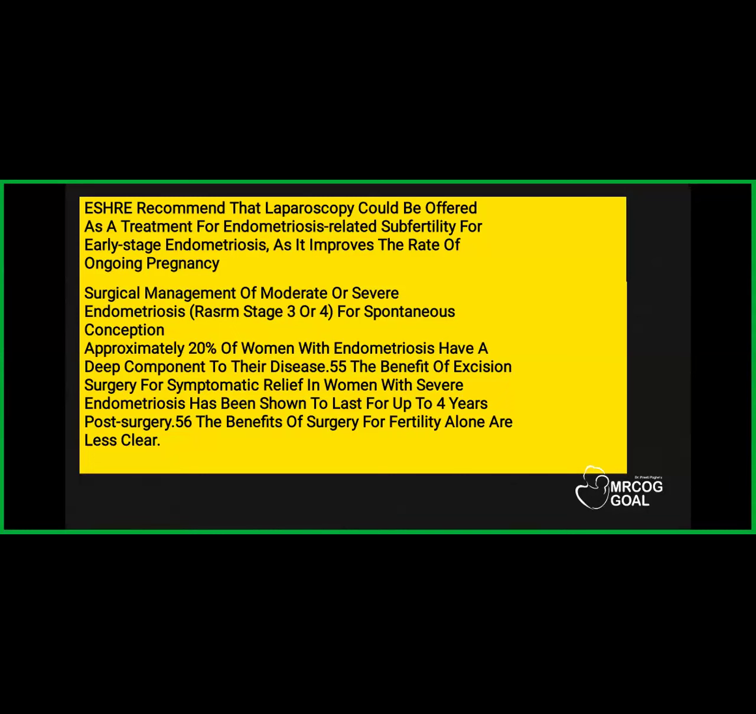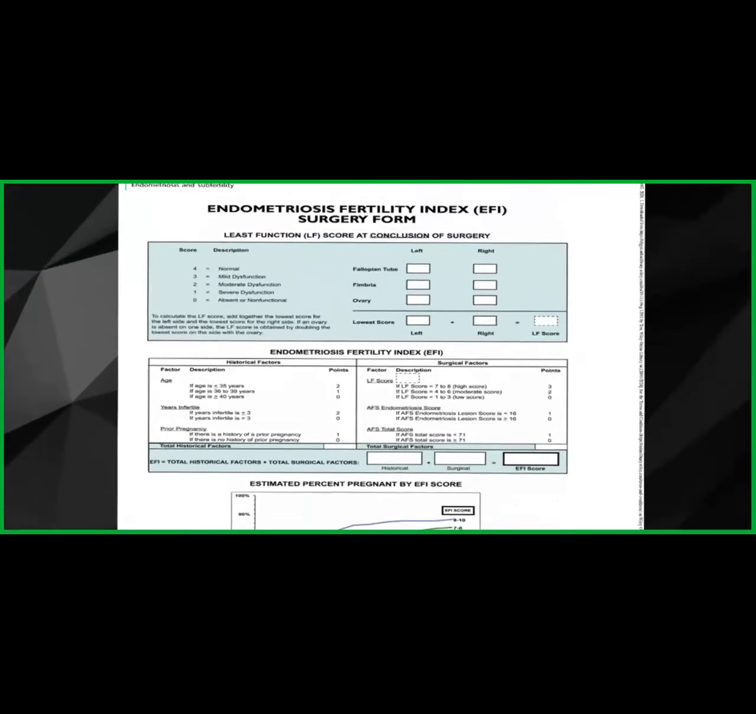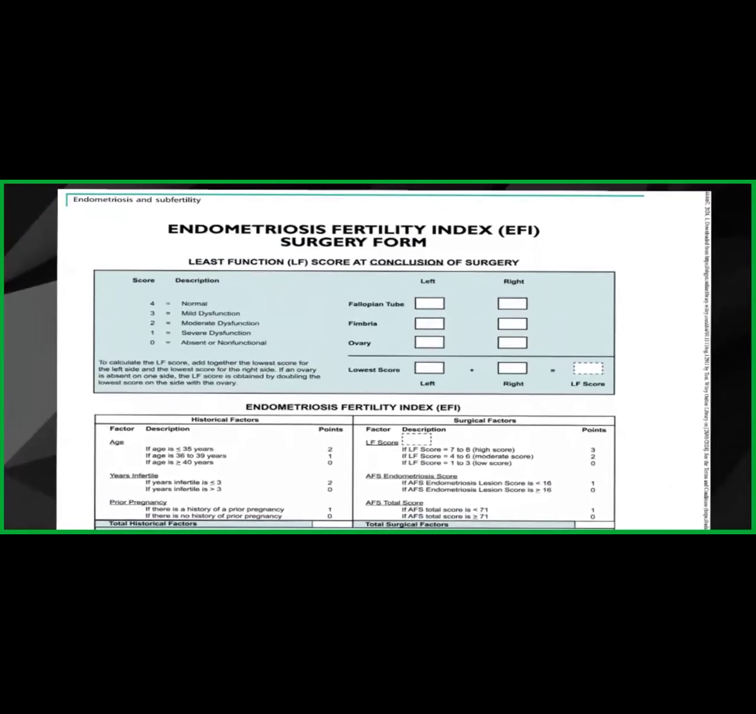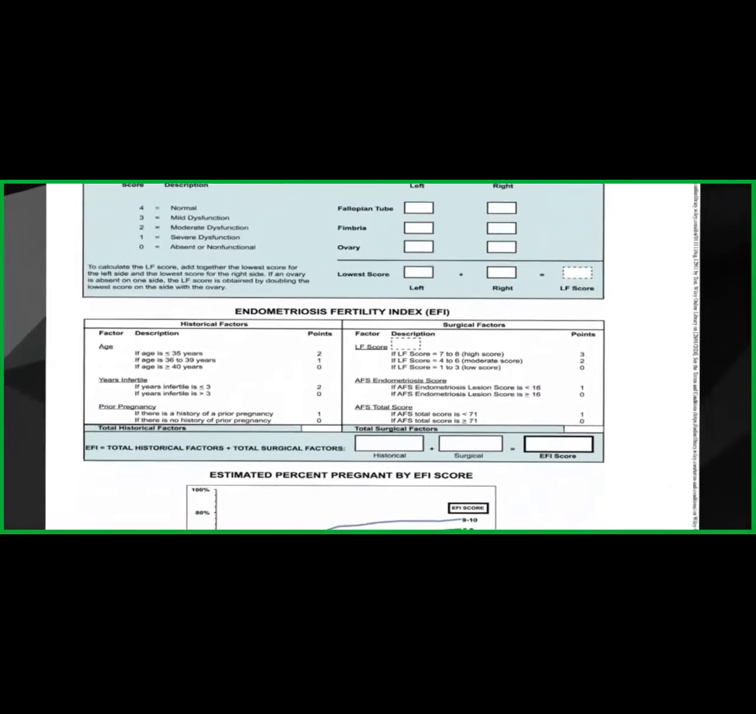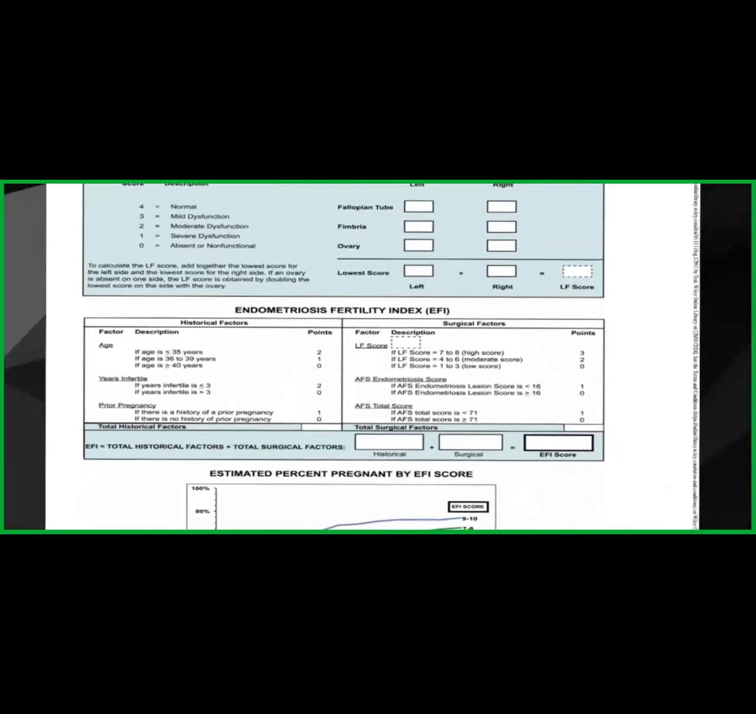Post-surgery, whether the surgery will benefit fertility alone is less clear. So this is the EFI score that we were talking about. They have shown us that this endometriosis fertility index has a least function score above, and below there is this endometriosis fertility index.